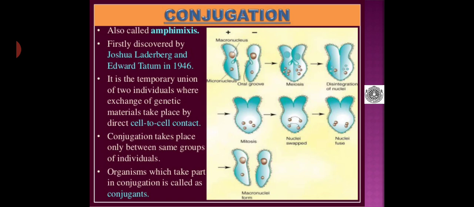Those nuclei later divide and redivide, and meanwhile a furrow forms between them at the region of contact, and they separate at a later stage into two separate daughter cells. So this is the picture which explains conjugation.